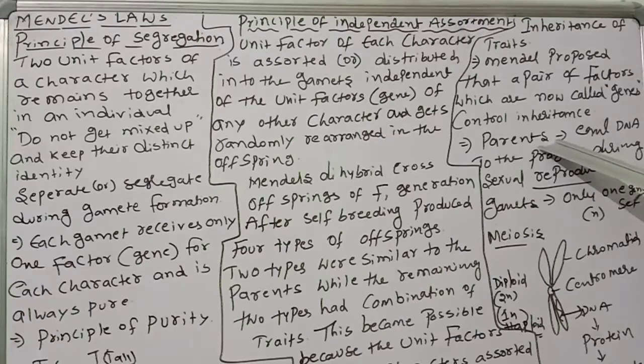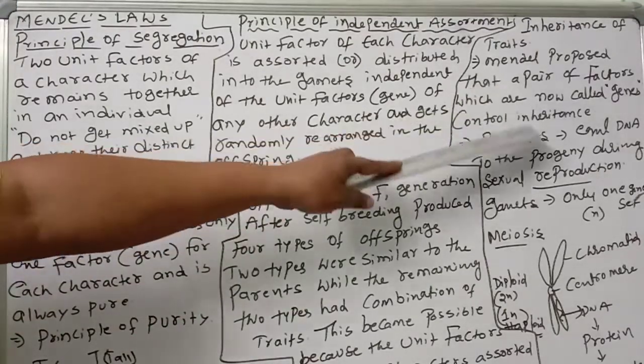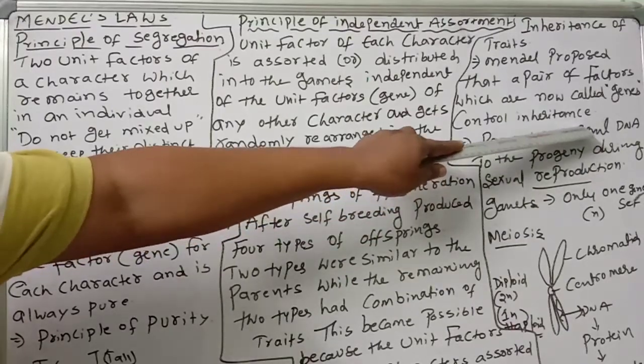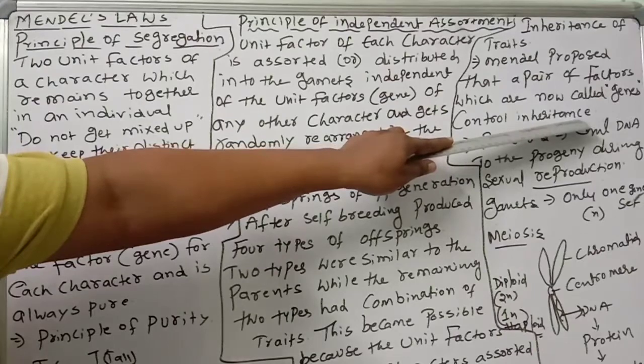Next, the parents, at the time of the gametes' combination, both male and female gametes will give equal DNA to the progeny during sexual reproduction. Male gives DNA and female gives DNA for the progeny. That is very important. According to the Mendelian experiment, both parents must contribute equal DNA.